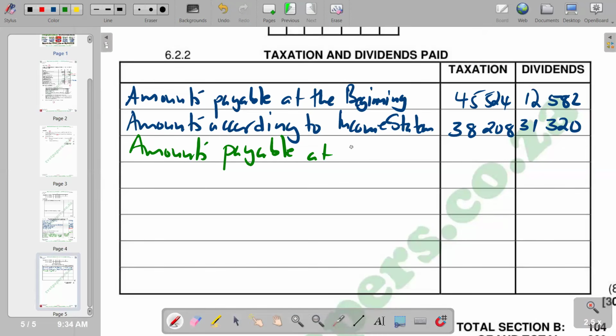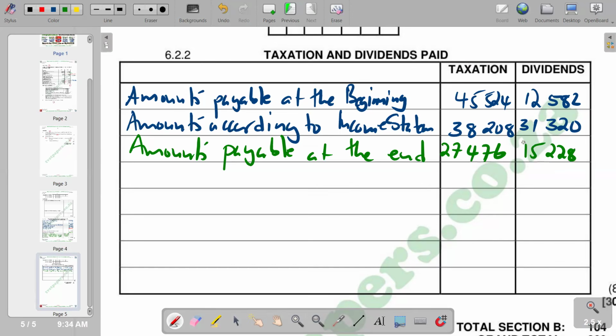At the end, we're given them as 27,476. And then the other amount of dividends is 15,228.